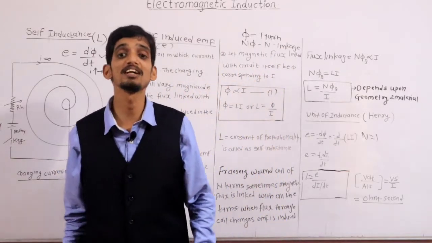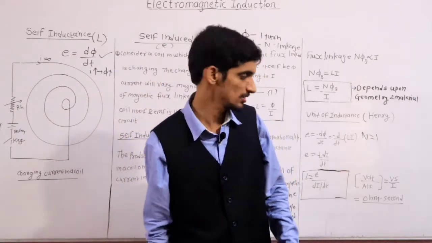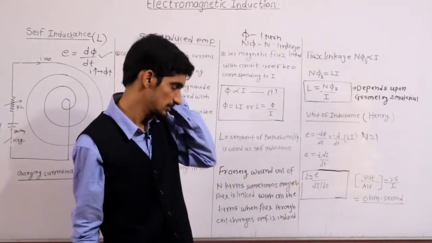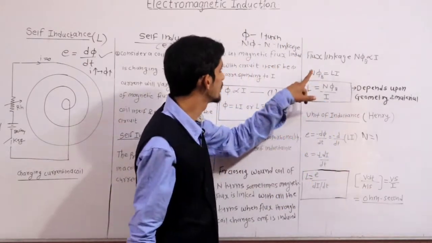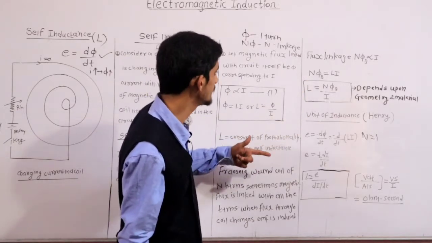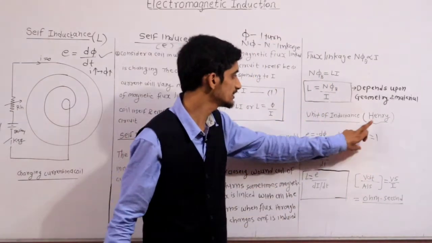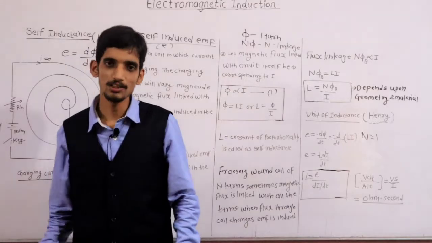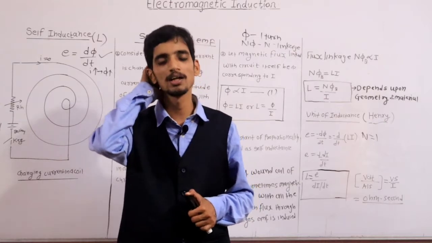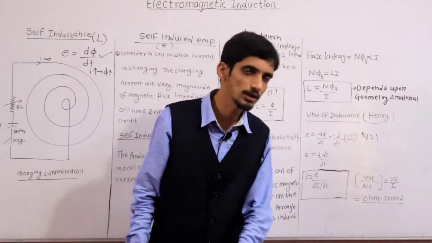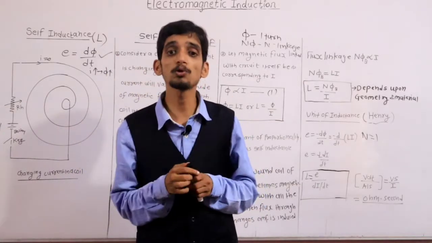That's why the unit of self-inductance is what? The unit of self-inductance is ohm second, or volt second upon ampere, or Henry, which is an important unit that already you are familiar with. That Henry is a unit of self-inductance. Why Henry? Listen here, the unit of inductance is Henry. In the books definitely you find the unit Henry, but actually it is a unit called ohm second or volt second by ampere.